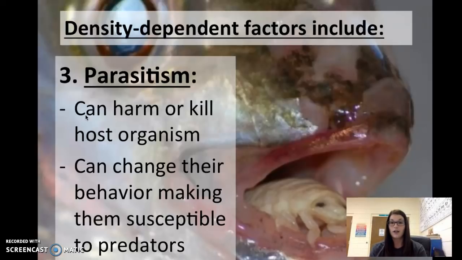That fish is starving. All it can think about is food, food, food. It's focusing on finding food, and it's not paying attention to its surroundings, and a predator could easily come along and eat up that fish because it's not paying attention.